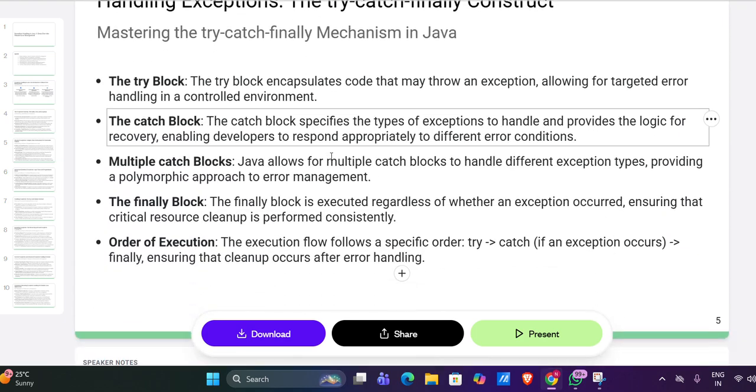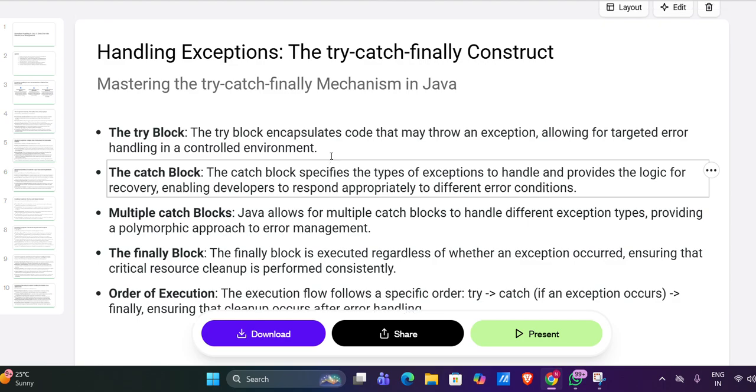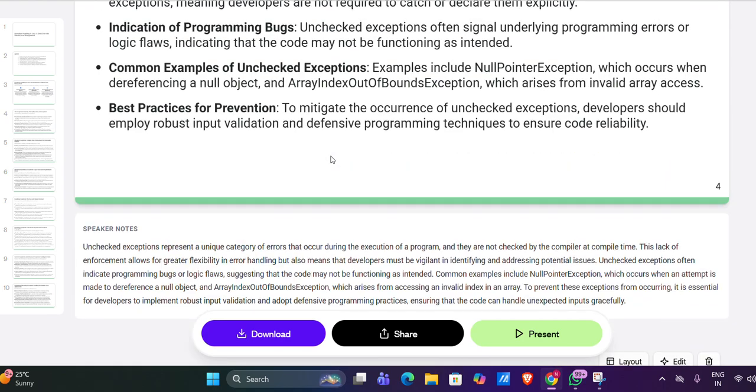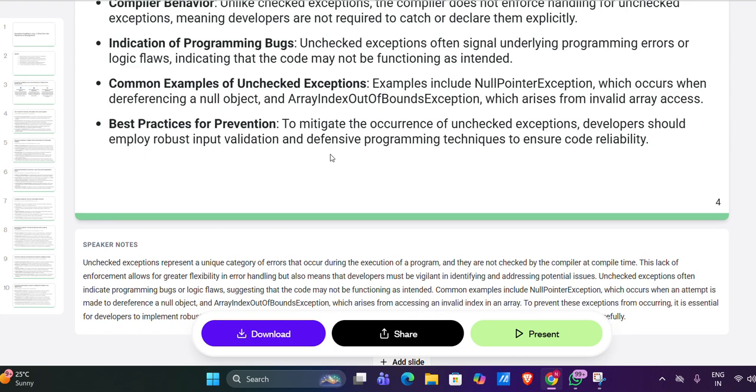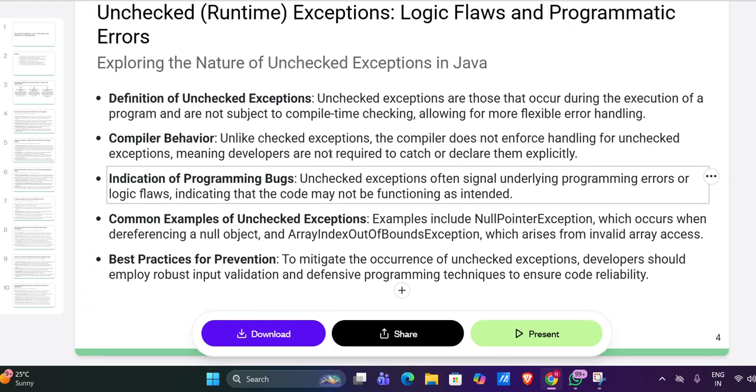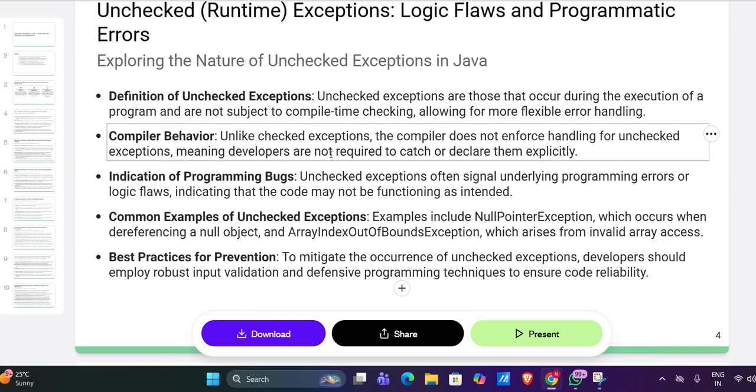Now this is a runtime check. How do you tell the difference in code? If a class extends RuntimeException, it is unchecked. If a class extends Exception but not RuntimeException, it is checked.